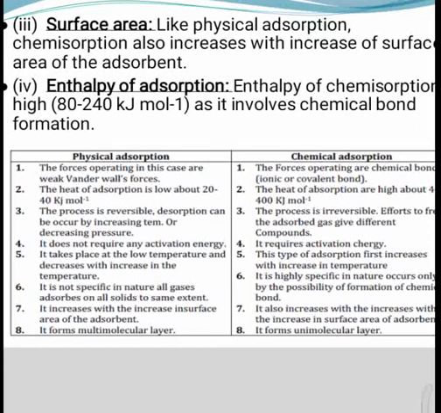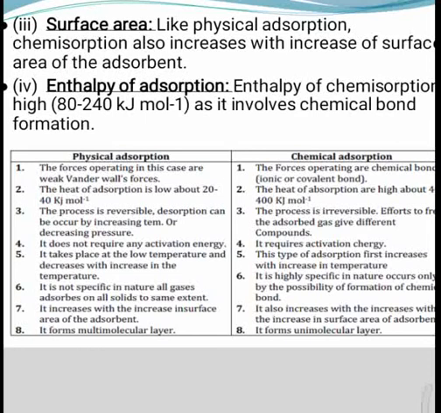Difference between physical and chemical adsorption. Physical adsorption. First, it involves physical force. The van der Waals force of attraction holds adsorbate and adsorbent particles. Chemical adsorption. It involves chemical force. Second, heat of adsorption has a low value, 20 to 40 kilojoule per mole.